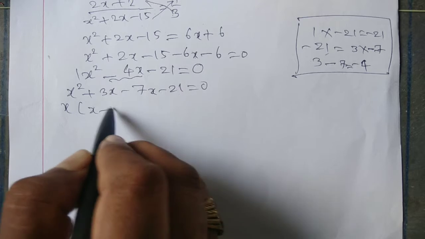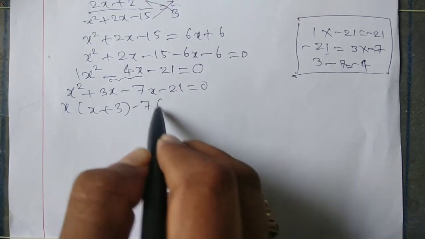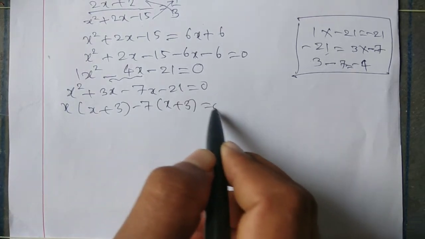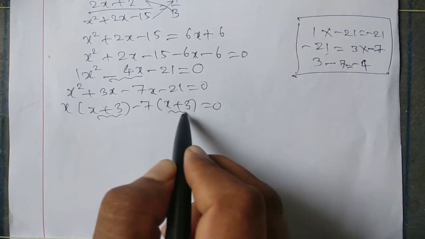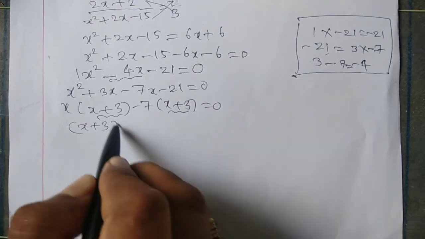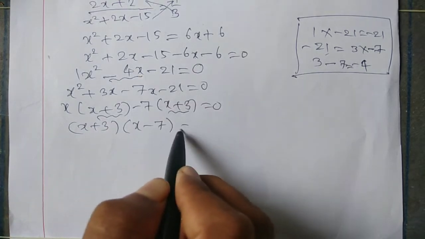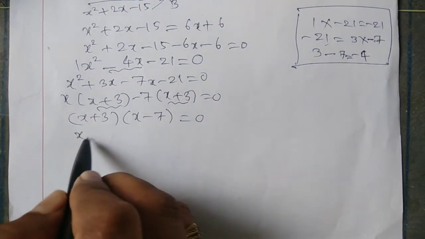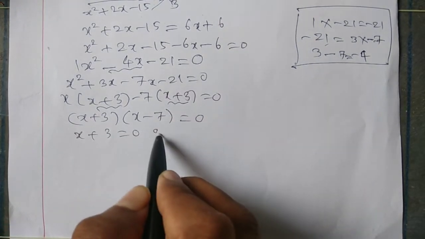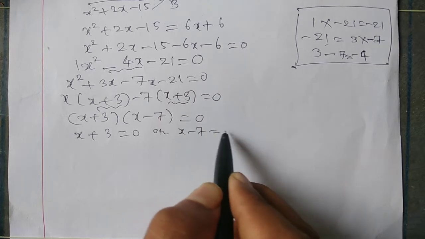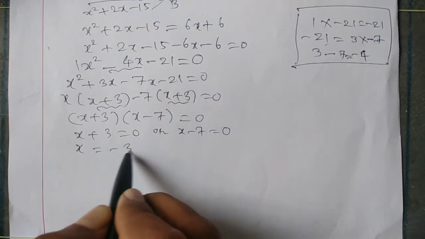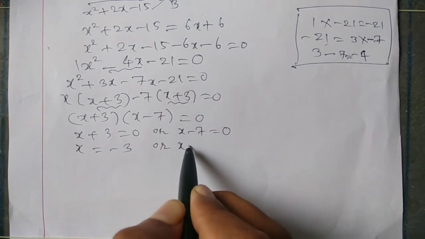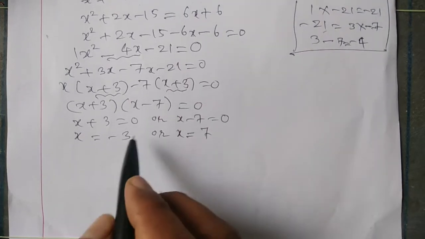X is common, x plus 3; minus 7 is common, x plus 3. X plus 3 is common, so x plus 3 into x minus 7 is equal to 0. X plus 3 is equal to 0 or x minus 7 is equal to 0. X is equal to minus 3 or x is equal to 7.